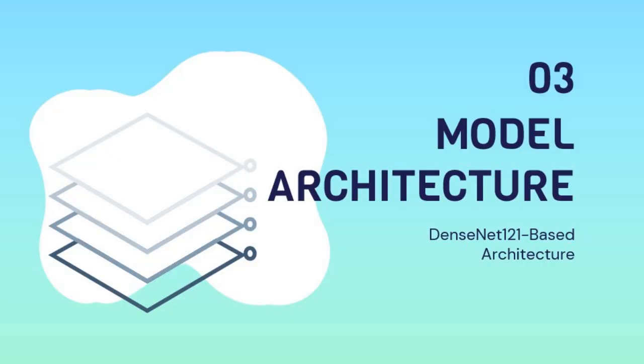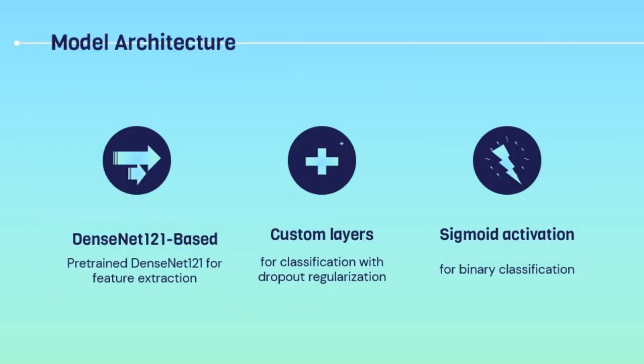The model we used is based on DenseNet 121, a state-of-the-art convolutional neural network known for its densely connected layers. The architecture includes a base model that uses the pre-trained DenseNet 121 for feature extraction, leveraging its efficient feature reuse and gradient propagation. Custom layers are a global average pooling layer followed by fully connected dense layers, and dropout layers for regularization to reduce overfitting.